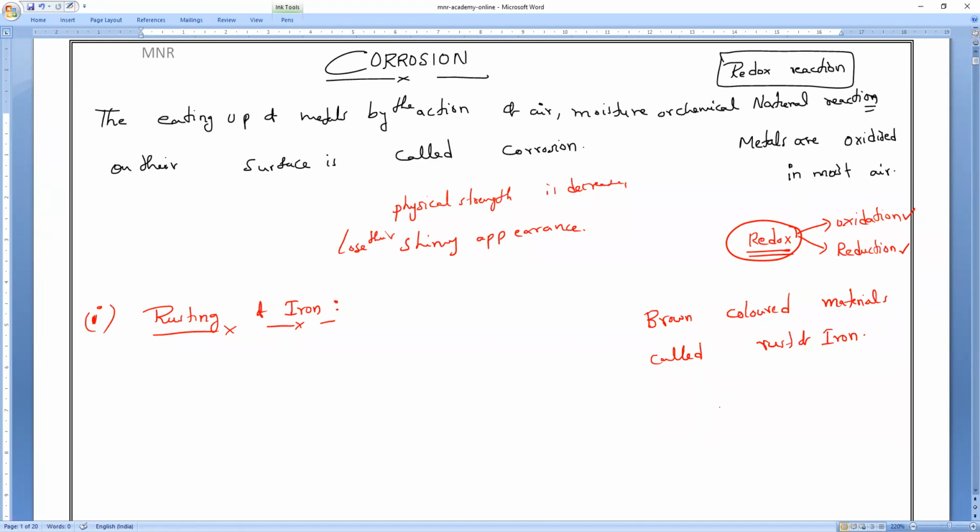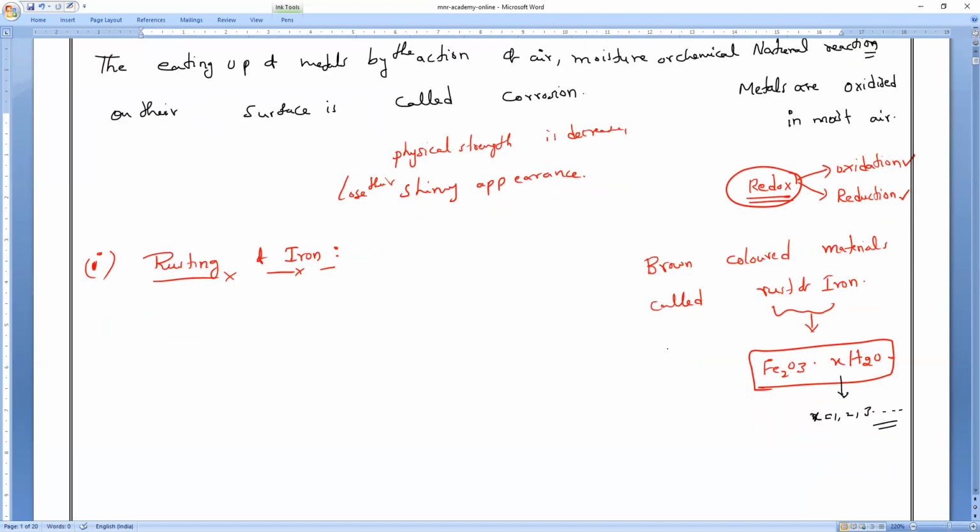So chemically, what is the rust of iron? Can anybody represent it chemically? Chapter 1 we already studied. Fe2O3·xH2O. Am I right, guys? That is the chemical formula of the rust of iron. Please mark it. X indicates the number of water molecules. X may be 1, 2, 3 and so on. Place to place, based upon the atmospheric moisture, the X varies.